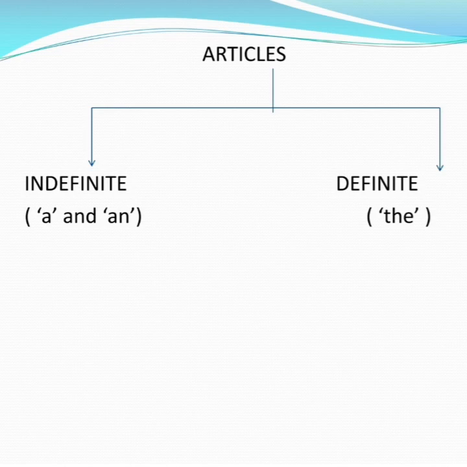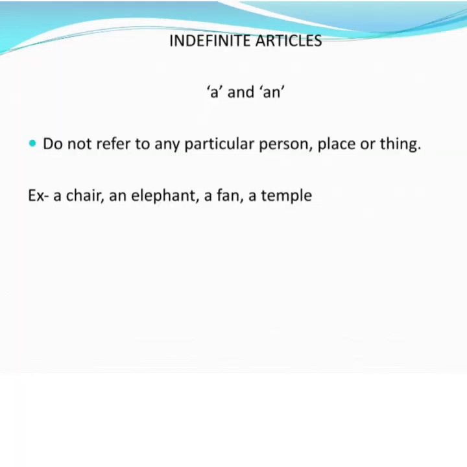Now, let me explain it in detail. Beta, articles are of two types. How many types? Two types. First one is indefinite article, which is a and an. Another one is definite article, which is the. Beta, a and an are called indefinite articles because they do not refer to any particular person, place, or thing. Here are some examples of indefinite articles like a chair, an elephant, a fan, a temple, etc.